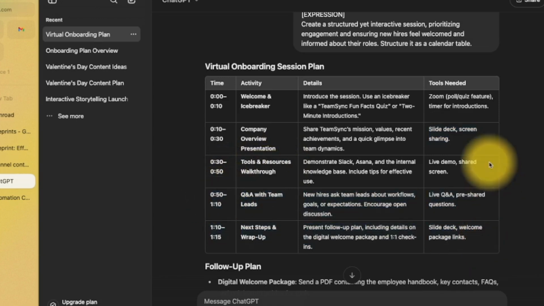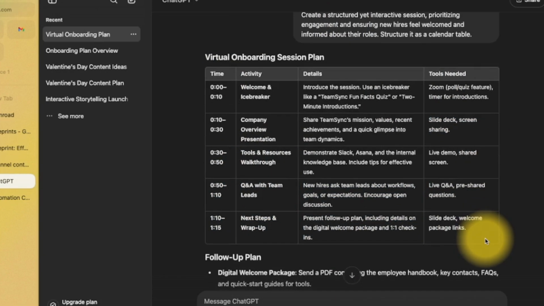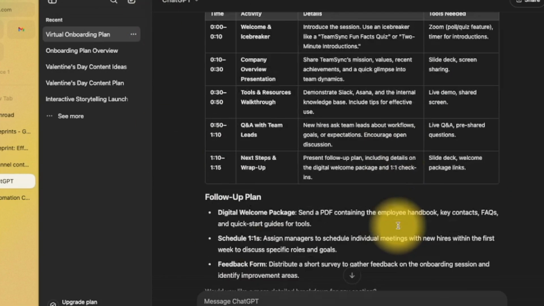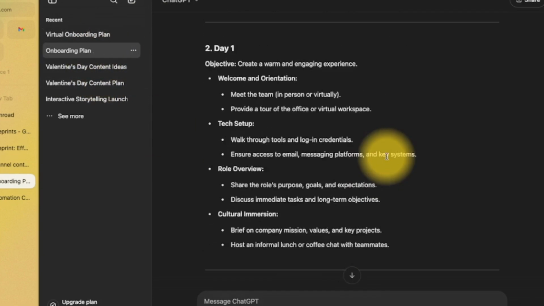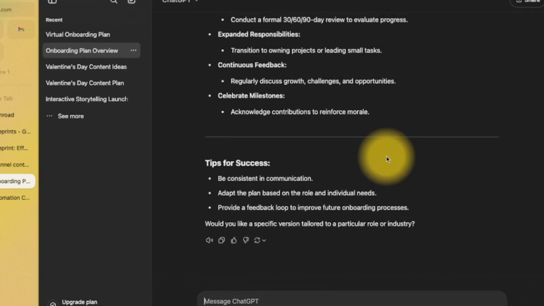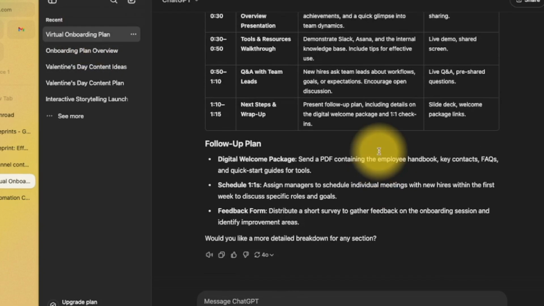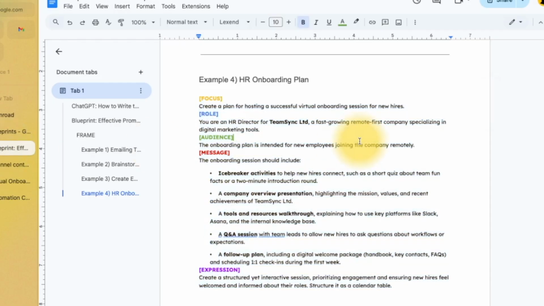You could have that on your desk, printed out, or shared with them as a way of showing, here's what the plan is today. Then it comes up with a follow-up plan. It's far more condensed than this long, spindly reply that's really generic. God knows what it's saying in there. This is saying exactly what I want. So let's go through what the blueprint said.